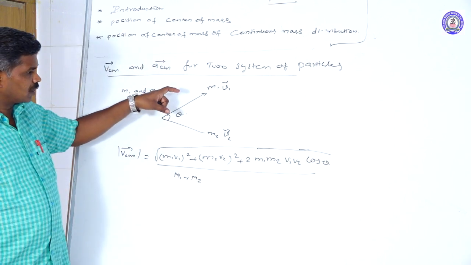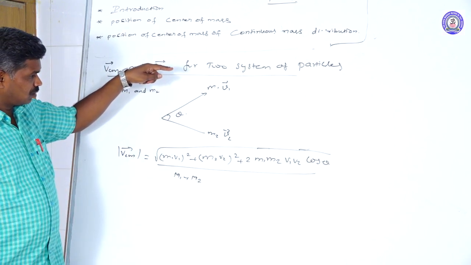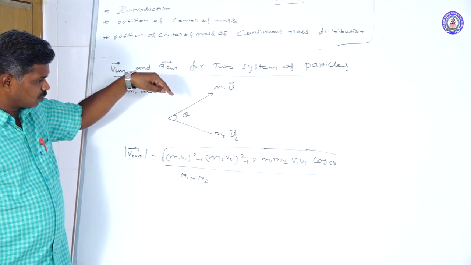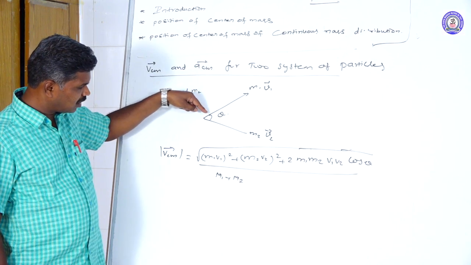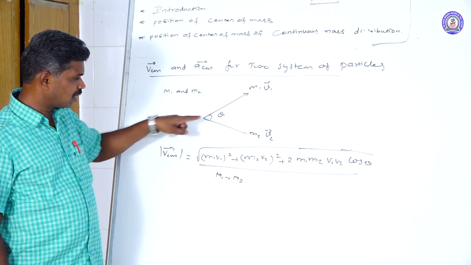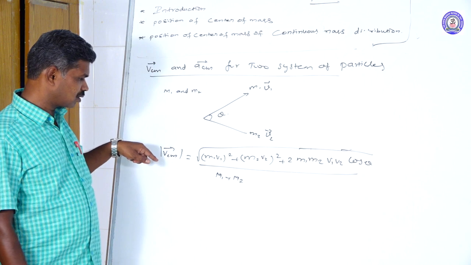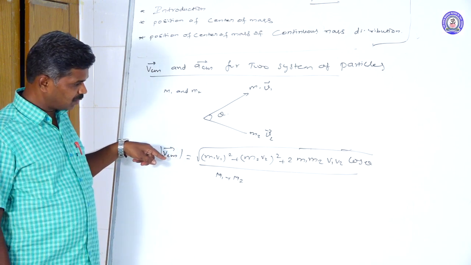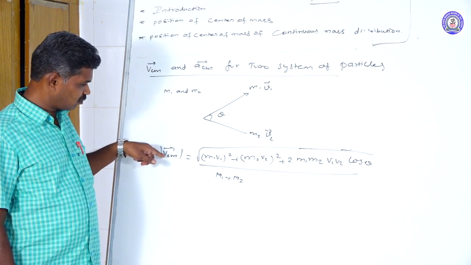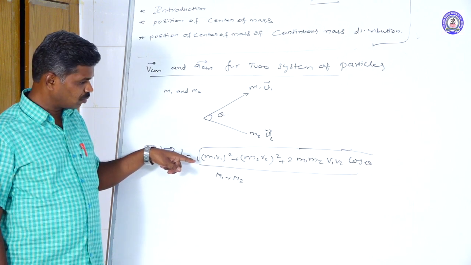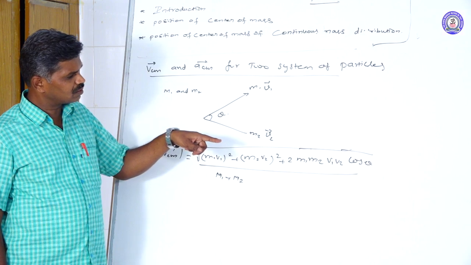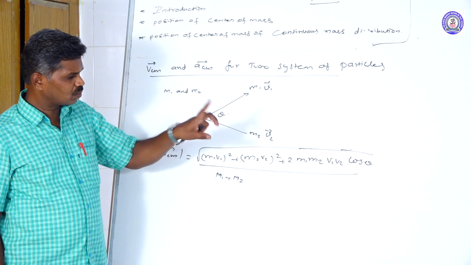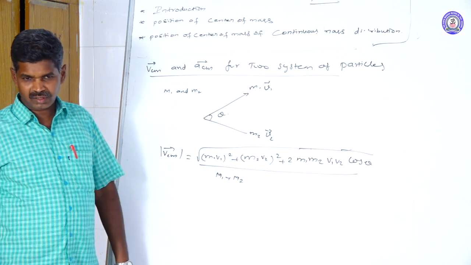If the two particles having masses m1 and m2 move in different directions and make an angle theta, then the magnitude of the velocity of the center of mass is: modulus of VCM vector equals square root of m1 v1 square plus m2 v2 square plus 2 m1 m2 v1 v2 cos theta, divided by m1 plus m2.